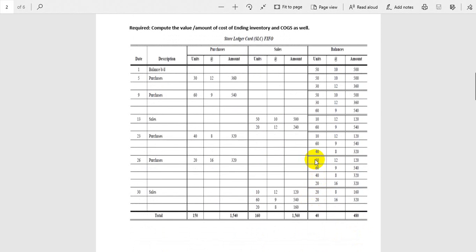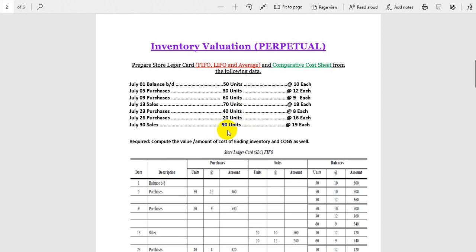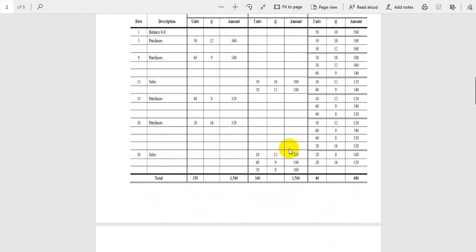So over here, the oldest one you have only 10 units. So first of all you will sell 10 units at the rate of 12, because you will consider the cost price. Then you will sell the 60 units at a rate of 9, then 540. So how many units you have to sell? 90 units. So how much you sold? 10 and 60. How much?